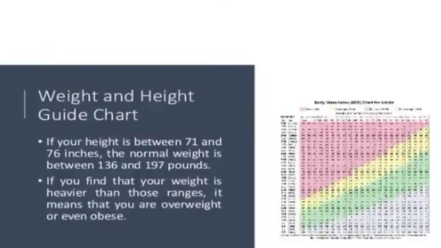Weight and height guide chart. If your height is between 71 and 76 inches, the normal weight is between 136 and 197 pounds. If you find that your weight is heavier than those ranges, it means that you are overweight or even obese.